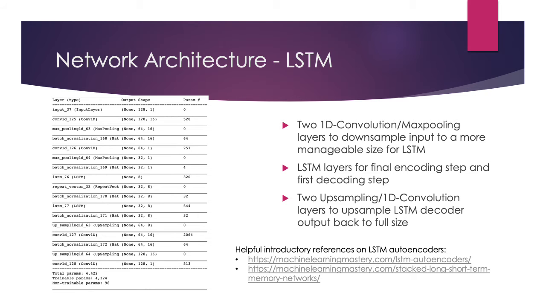Another approach that I considered here, and that seems intuitive given that we're working with time series data, is to use some sort of recurrent layer like a long short-term memory layer. Here, it's similar in the beginning, using a couple of one-dimensional convolution layers and max pooling to downsample a little bit before getting to the LSTM. The LSTM does the final encoding step to get that smaller dimensional vector in the middle, and also does the first decoding step, and then gets upsampled by a couple of one-dimensional convolutional layers.